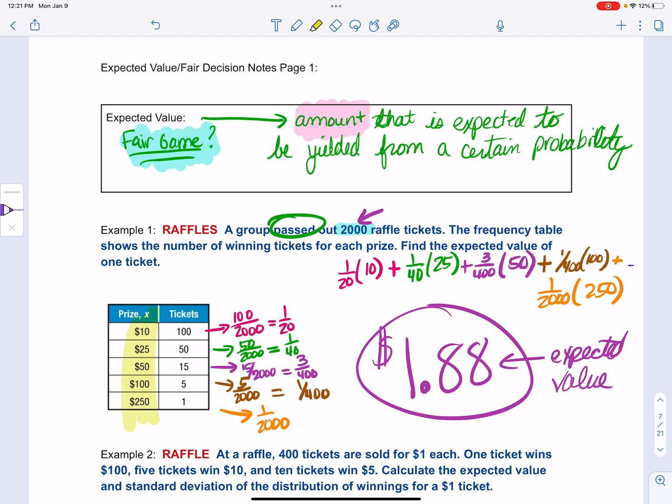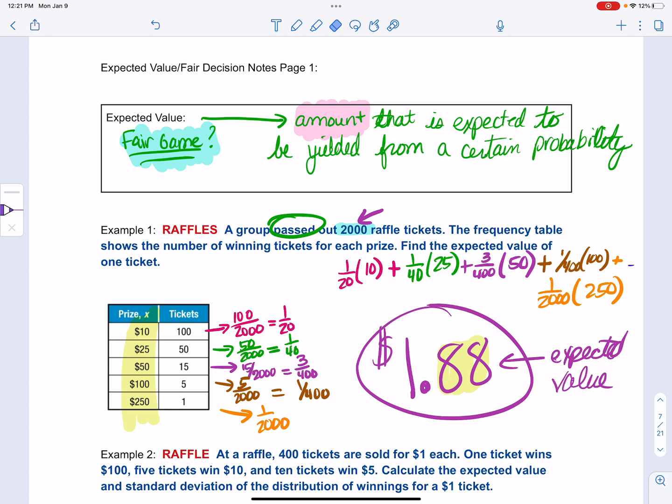So if this was like a fundraiser and you were charging $1 for the tickets, that would be really stupid because you would be losing 88 cents on every ticket you'd sold. So it's not even a fundraiser, you're losing money. Or if you were charging $2 a ticket, we did that earlier today. And if it's a fundraiser, you're trying to make money. And if you're charging $2 a ticket, that means you're only making 12 cents a ticket on 2,000 tickets. You're only making $240.